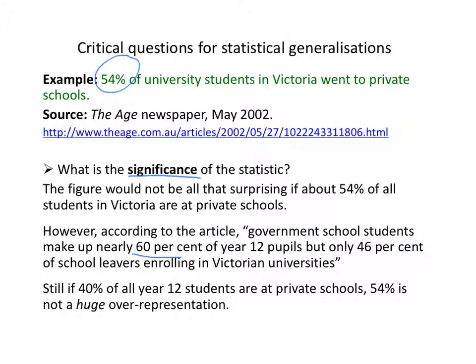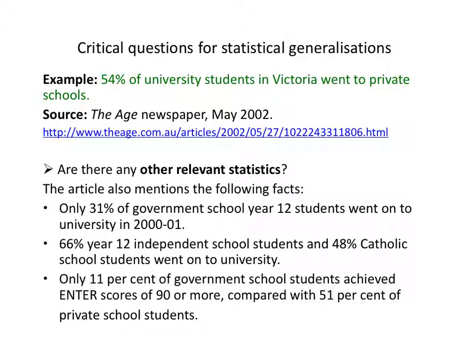So it does look like we have an over-representation, if you like, of private school students at universities in Victoria, but not a huge over-representation. It's the difference between 40% and 54%. So that puts the statistic in some kind of context and tells you something about its significance, about its meaning. Are there any other relevant statistics? Well, the article itself mentions quite a few.